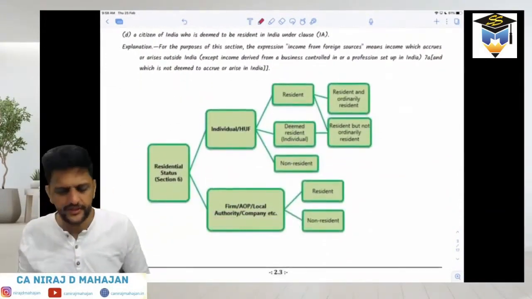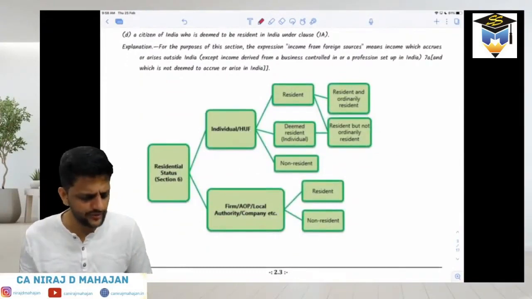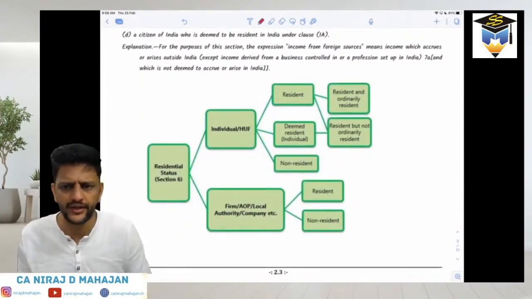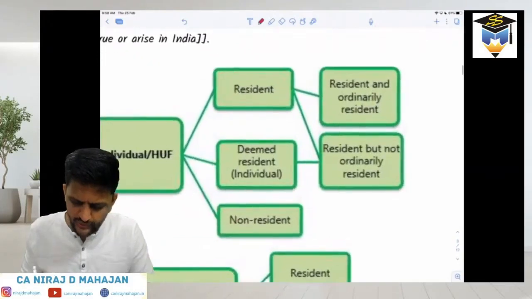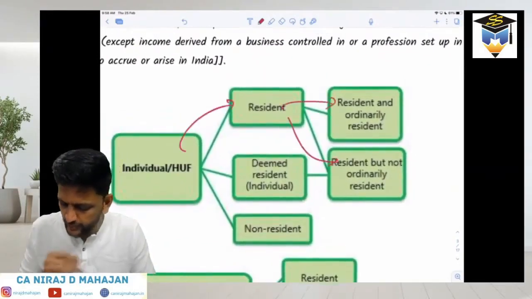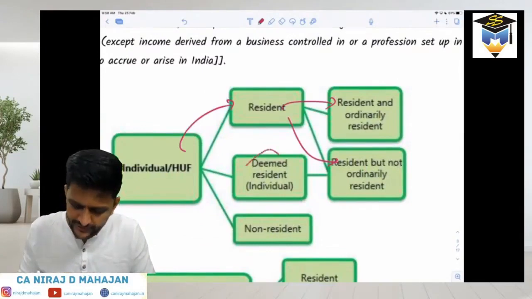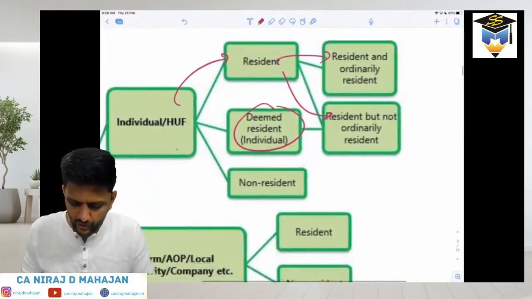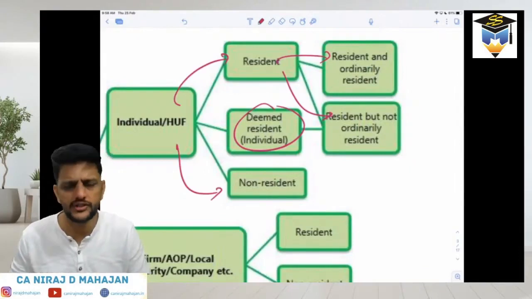Now, what does section 6 say? Section 6 talks about all the types of assessees, whether they can be resident or not in India. So for an individual, we have seen, he can be a resident. Then if he is resident, it can be ROR or RNOR. Then he can be a deemed resident, that we will see later on again, and he can also be non-resident. Let us first focus on this because this is the most tricky part of this chapter.